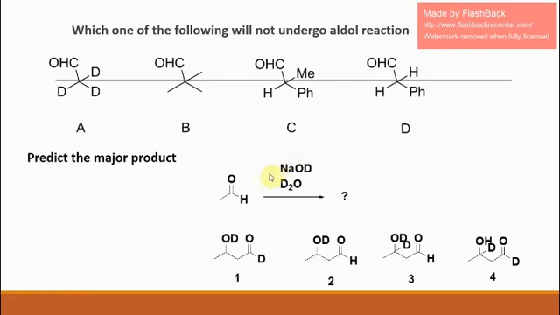Simply, if you know that it is not possible to replace aldehyde hydrogen, you can predict the product. In option 1 and 4, aldehyde hydrogen has been replaced with deuterium. That is not possible. Even in 3, this deuterium is from aldehyde hydrogen.